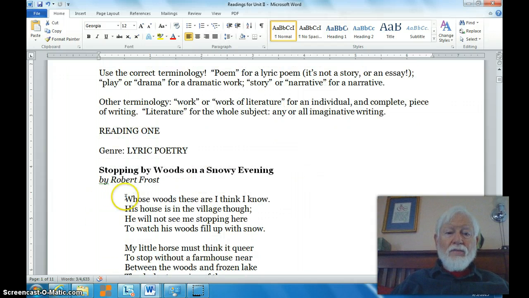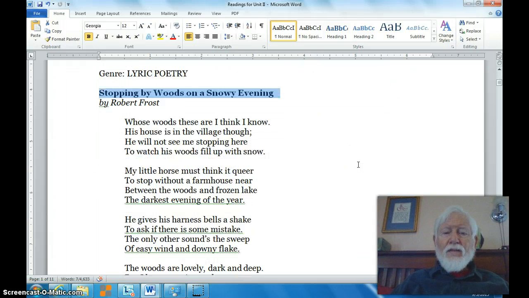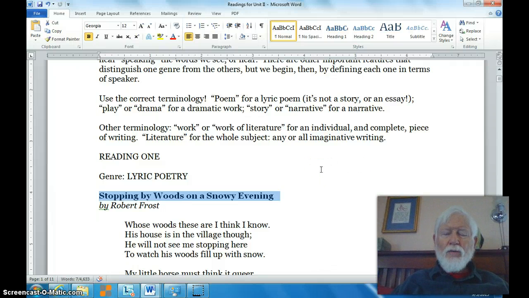What do you see, for example, in this poem by Robert Frost that is different from the story by Rudyard Kipling or the play by William Shakespeare and so on? That's what we're going to do. We want to look at these things, examine them, look at the subject matter, look at the form or the shape that they take, look at the way language is being used, but above all, look at who is speaking and see if you can't tell what the differences are among those speakers. We'll talk about that in discussion in Unit 2.